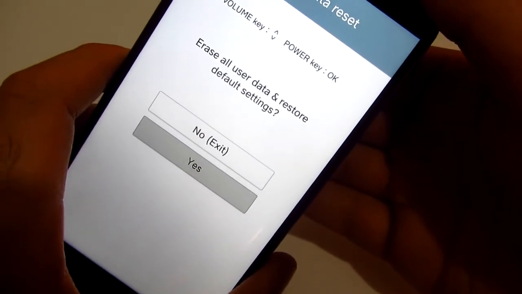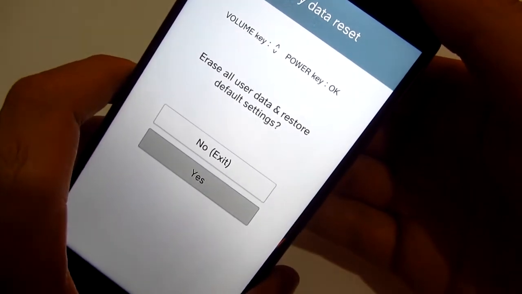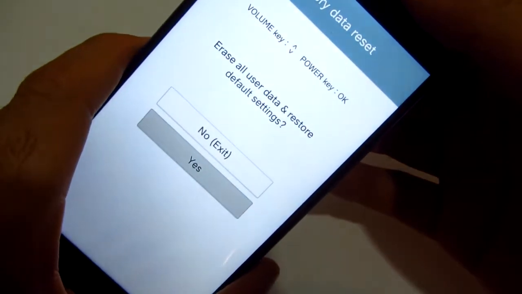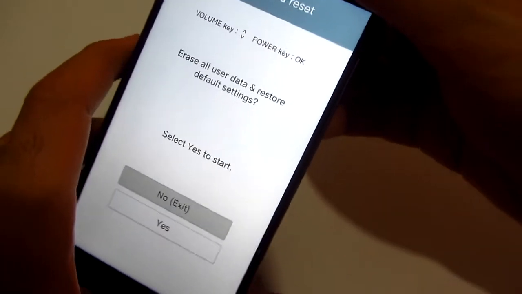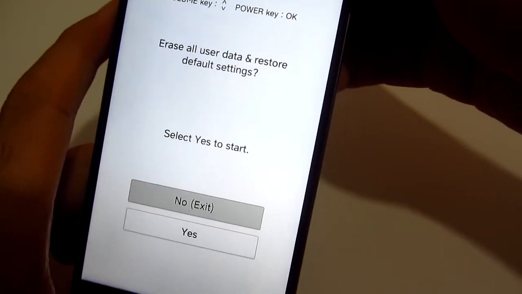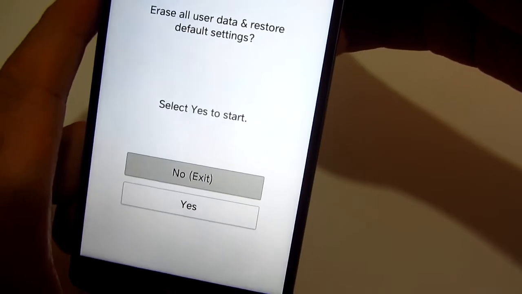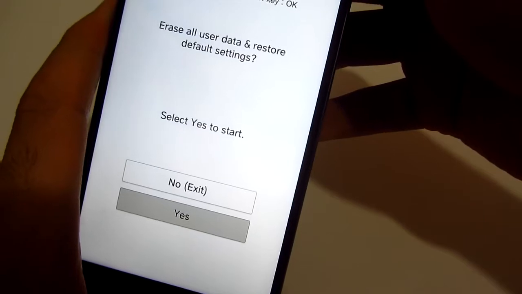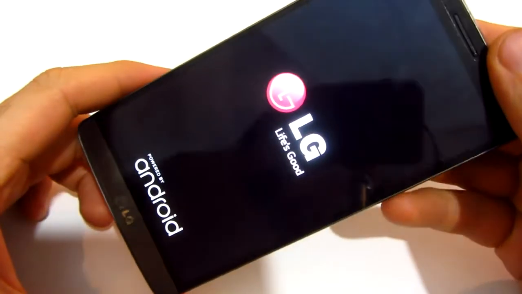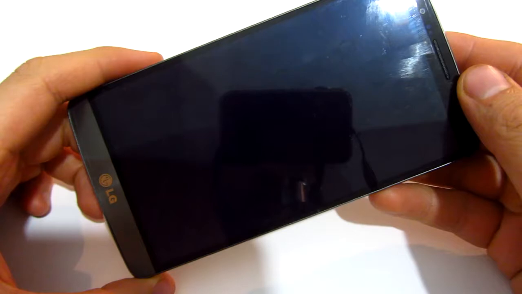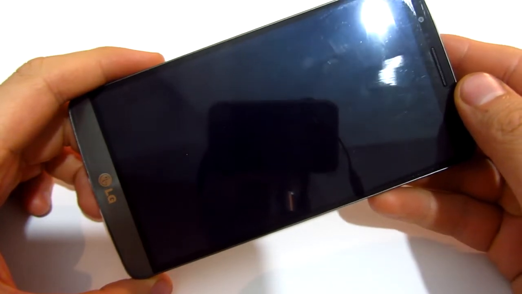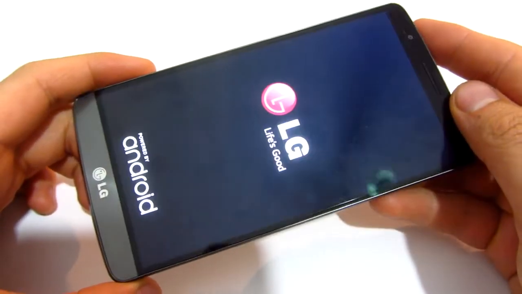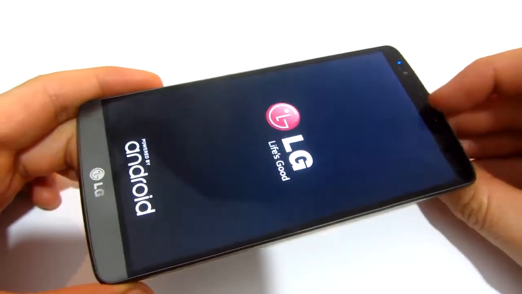Okay, so let's go to yes, reset, press the power key to confirm. Erase all user data and restore default settings. Select yes to start. Let's go down to yes, power button to accept it. Now we have to wait until the software is being reset on the phone. Android logo.